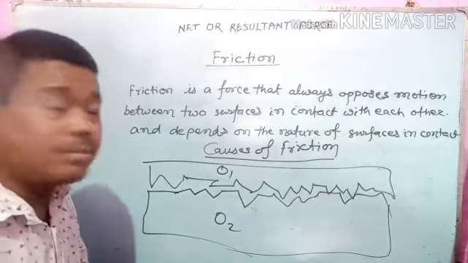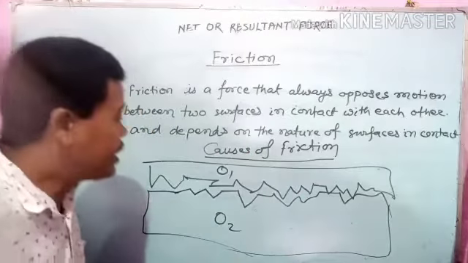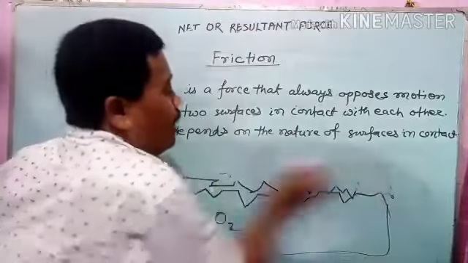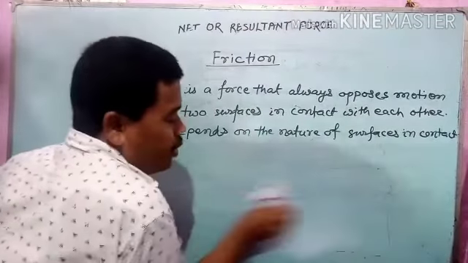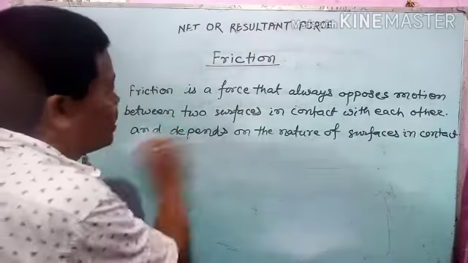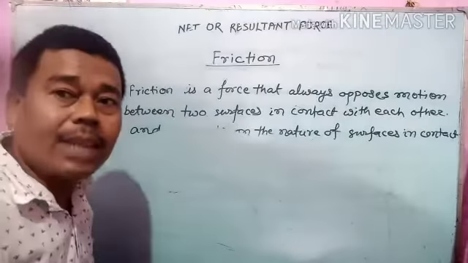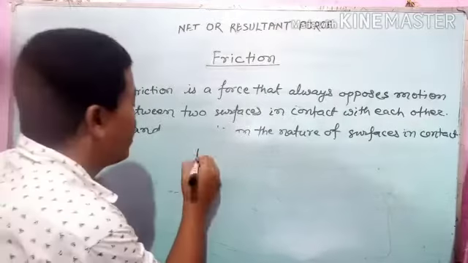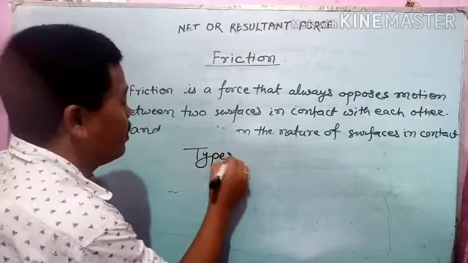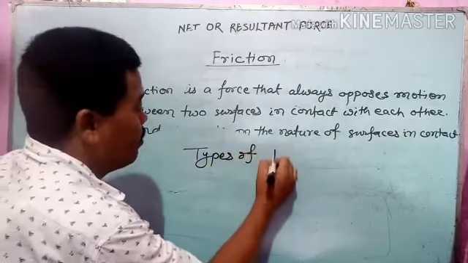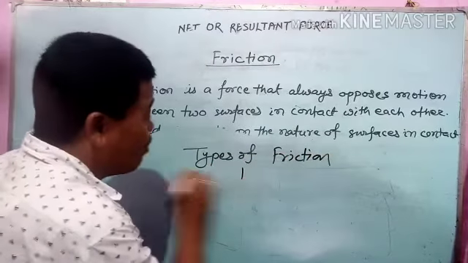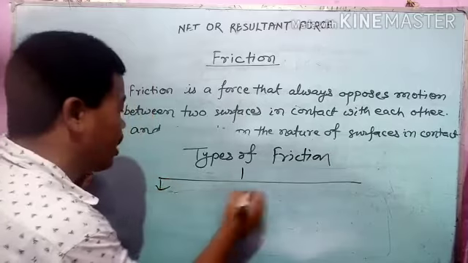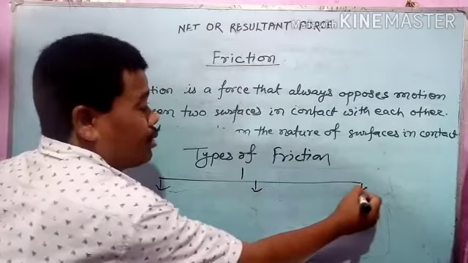And students, for today we'll discuss till here only, but in the next video we'll discuss the various types of friction. Friction has been categorized into three types, students.